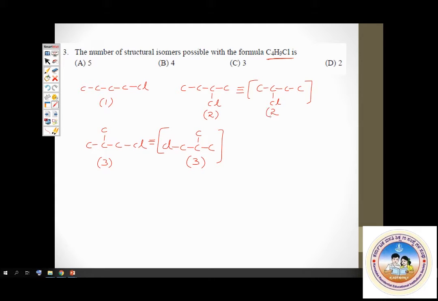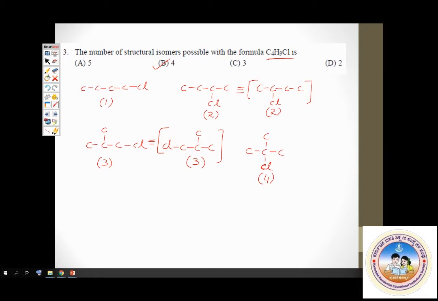See this? And one more chlorine here. This is now different from all the previous structures, so this will be structure 4. So how many isomers are possible now? 4 structural isomers: chloropropane or butyl chloride, secondary butyl chloride, isobutyl chloride and tertiary butyl chloride.